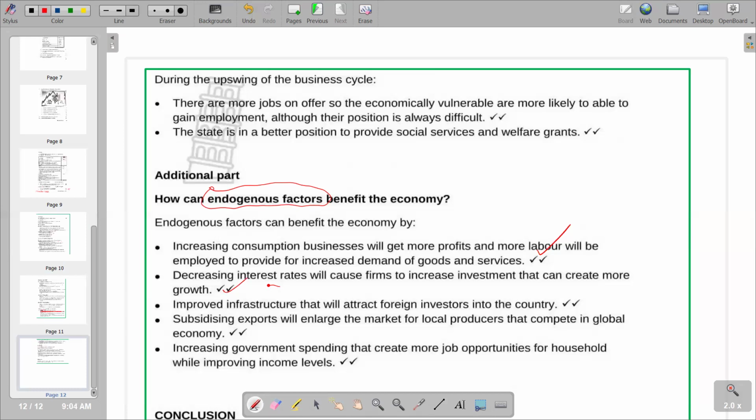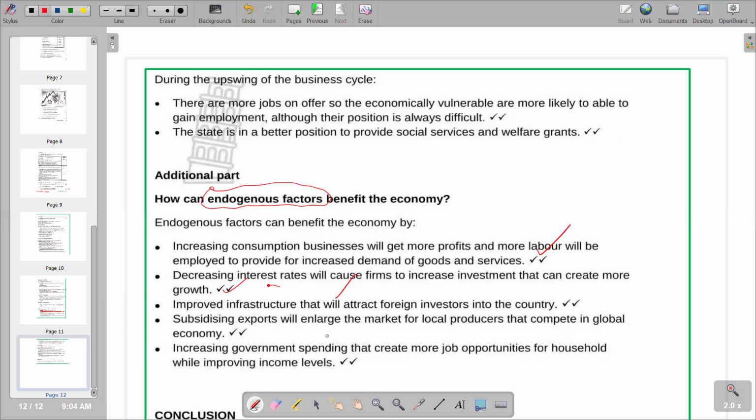Then next we're going to improve the infrastructure that will attract foreign investors into the country. So infrastructure also determines foreign direct investments. Foreigners can come and open businesses in the local economy if we have an improved infrastructure. That is a positive for the economy in many respects. We are going to enjoy more macroeconomic benefits if we have better infrastructure in terms of communication networks and transport networks in our country. That is going to enhance investment in the country, and that is a positive. So this is what we have.